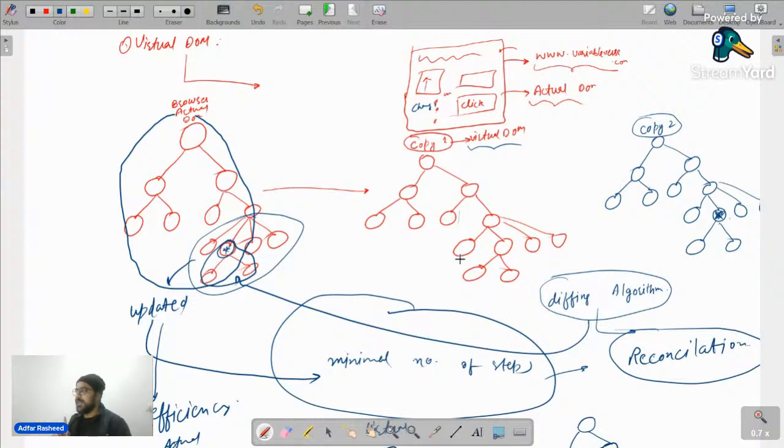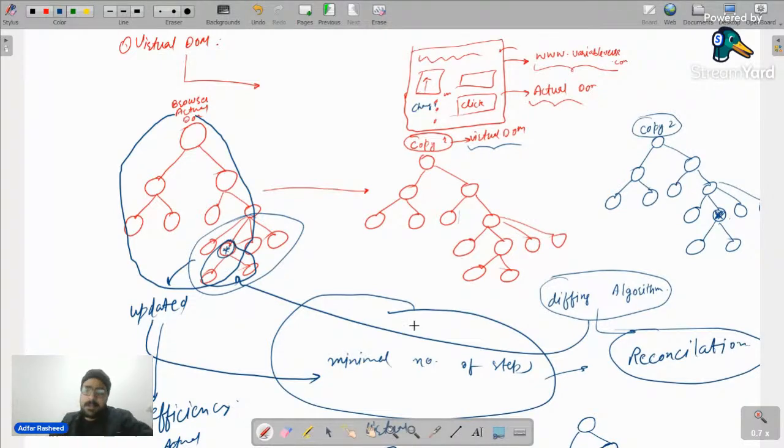Around the end of 2020, I started learning React. When I gave interviews, I had created good applications, and suddenly the interviewer asked me what reconciliation is. At that point of time, I did not know. Reconciliation is the most asked question in virtual DOM. It is a process to find the minimum number of steps to bring the change in the actual DOM. And diffing algorithm means finding the difference of 2 copies. So with this, we have completed our 4th.